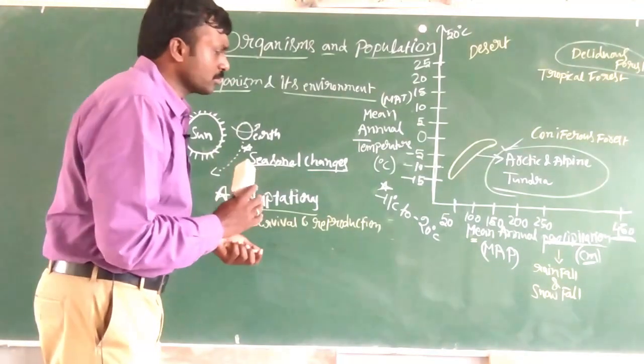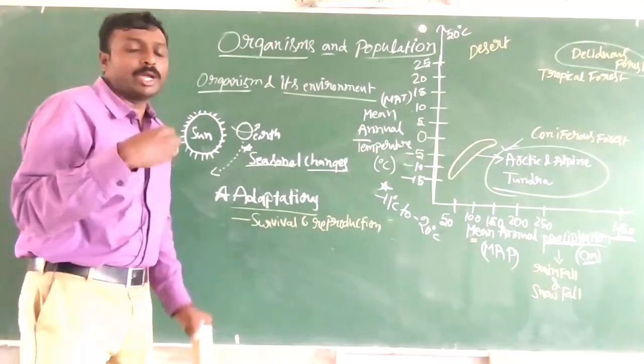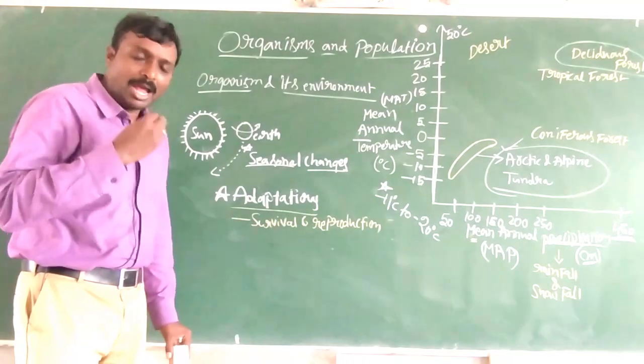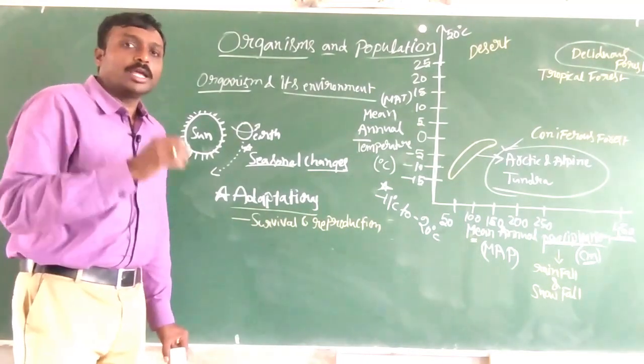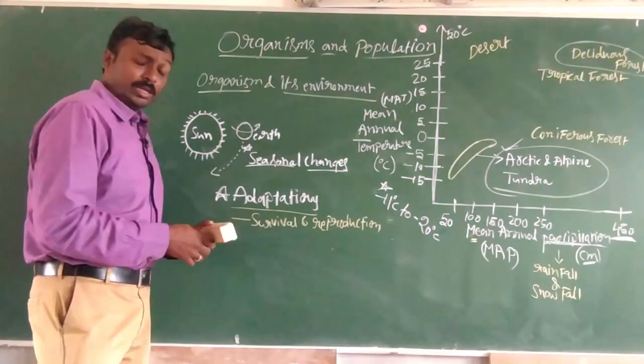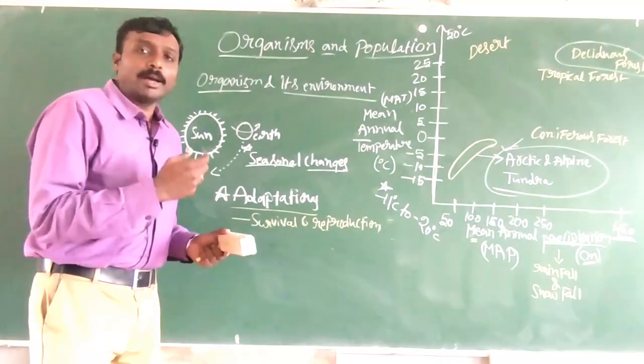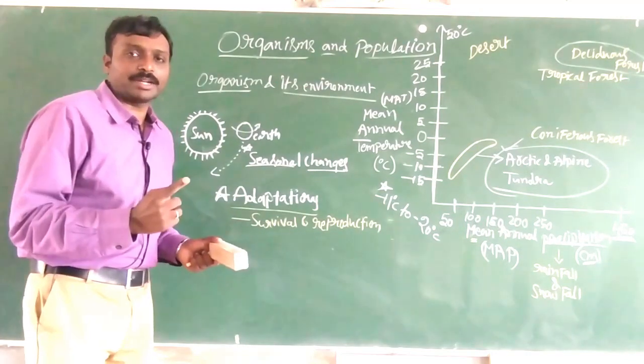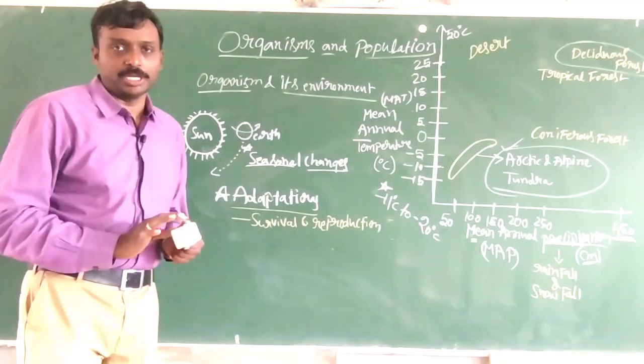Okay. Now we will be moving back to our abiotic factors which are influencing the living organisms. Now we will be starting with the abiotic factor. First abiotic factor, that is temperature.